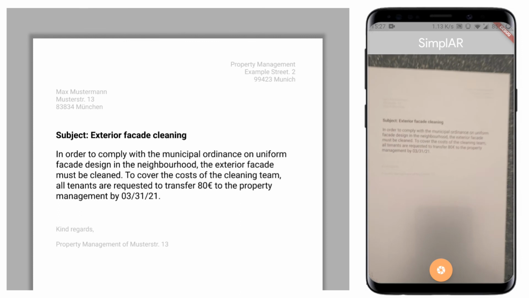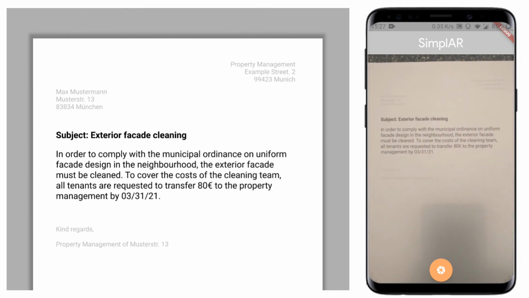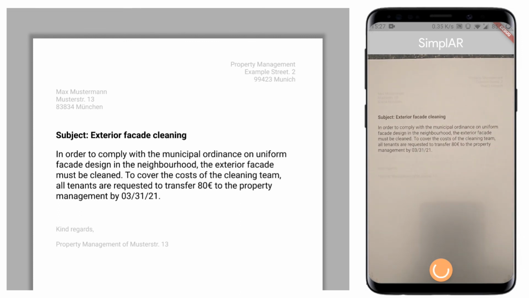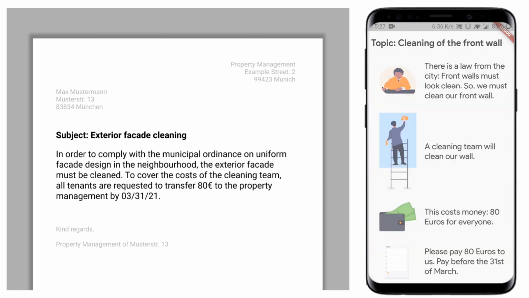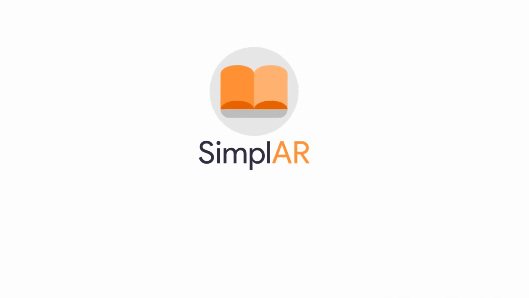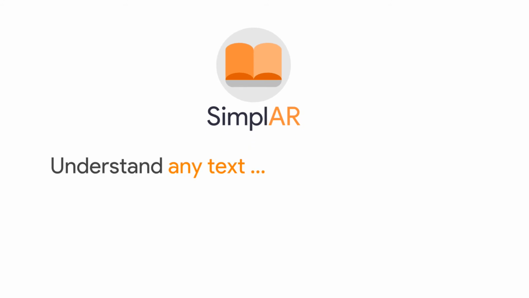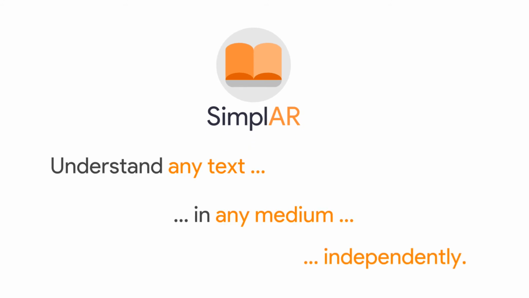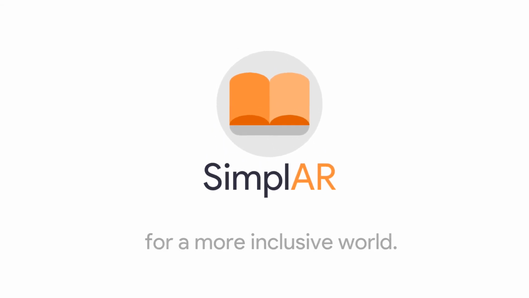Some texts are so complicated that an AR overlay would be unreadable. In this case, we open a new screen with the plain language text and supporting images, as recommended by the Plain Language Framework. Using SimplAR, functionally illiterate people can understand any text in any medium, independently, and we can have a more inclusive world.